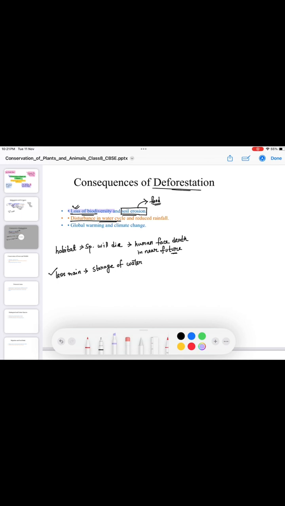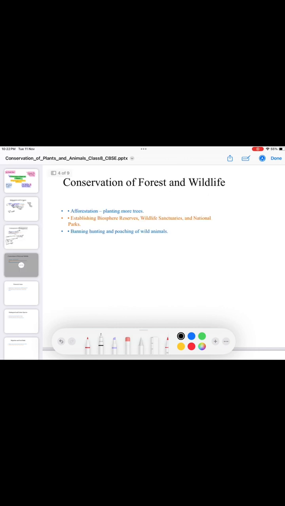That is why we need to stop deforestation immediately to create a safe environment for our future. The last thing is that deforestation is also causing global warming, which is an alarming condition. If the temperature of the world keeps on rising, the glaciers will melt and it will cause different types of natural calamities and affect the climate. The climate will change and we will again suffer. Because of global warming it will cause floods and the earth will also turn into a desert.